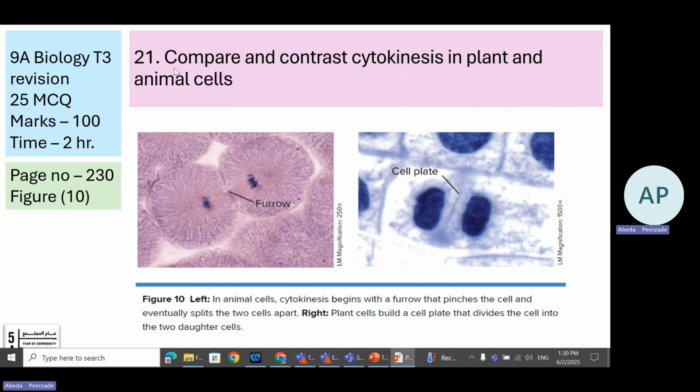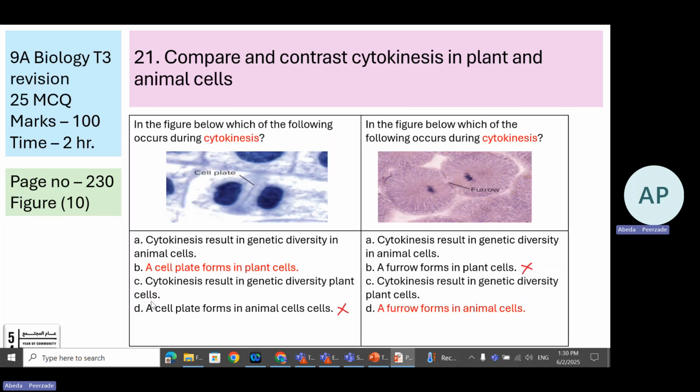Very easy. For this learning objective, you just have two diagrams. You have to remember the animal cell with the furrow formation. You have to remember the cell plate for the plant cell. Now, look at this. The cell plate is for the plant cell. So how do you describe this cytokinesis in this diagram? Now look at the trick over here. Students can make a mistake if they don't read the options properly. A cell plate forms in the plant cell.